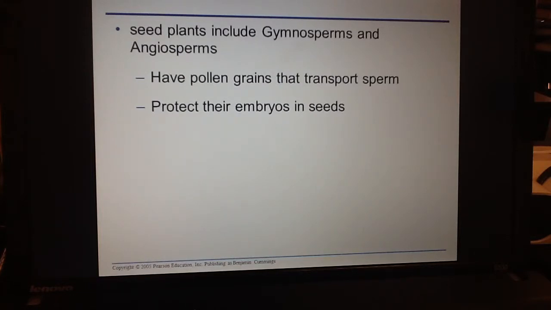Now, why did they develop last? Well, one thing is they have developed a way of transporting their sperm that does not require water, and that is their pollen. And they have found a way to protect the embryos or protect their zygote inside of a seed. And so now they're protecting the reproductive structures that ensure genetic success along the way. We'll talk about gymnosperms and angiosperms in a separate video.